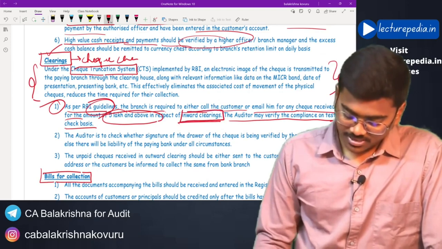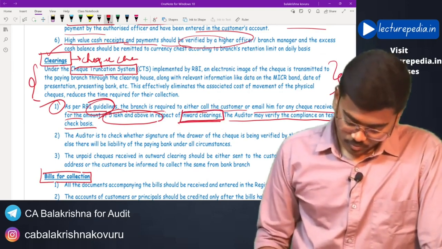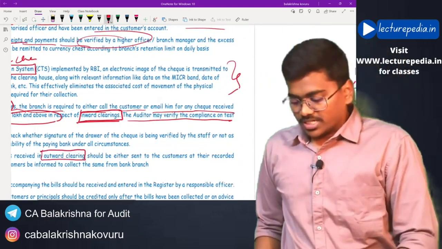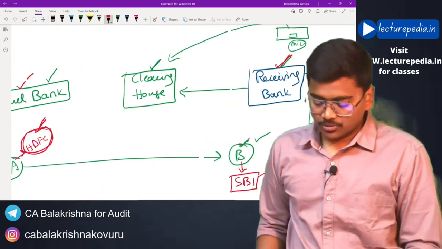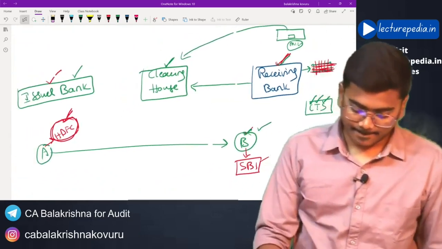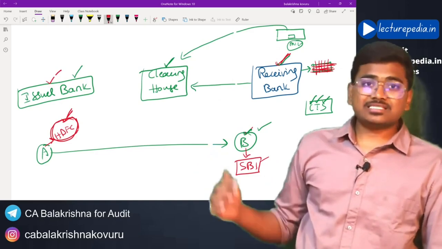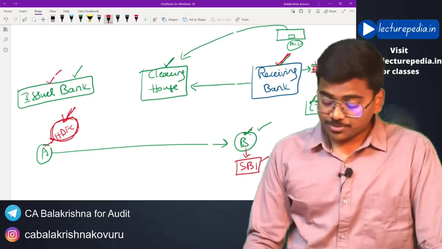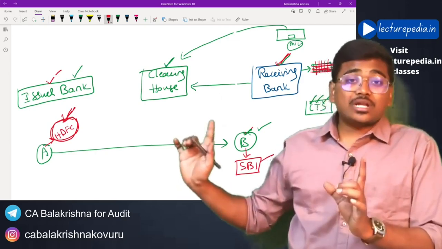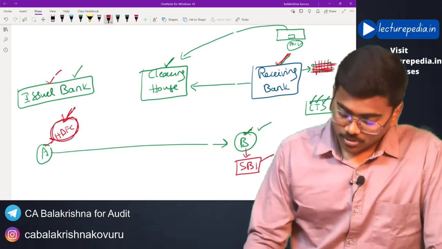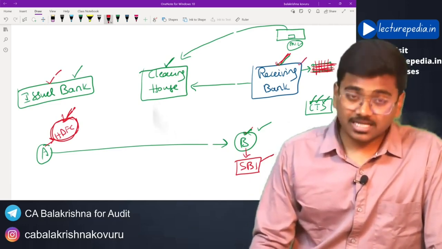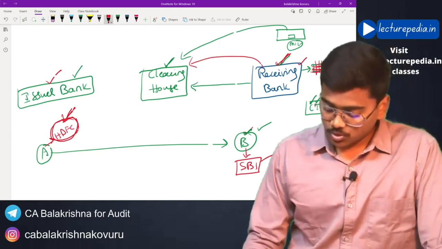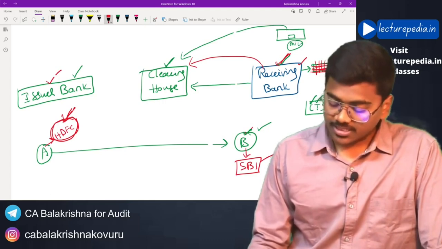Now what is this inward clearing? What is this outward clearing? Let's say here we have discussed this example. Mr. A has issued an HDFC bank check and Mr. B's bank is SBI bank. This is known as outward clearing. Now SBI bank will send the check of HDFC bank to the clearing house. This process is known as outward clearing.